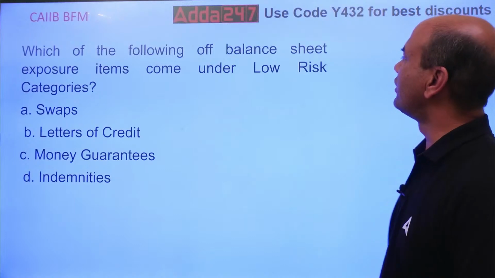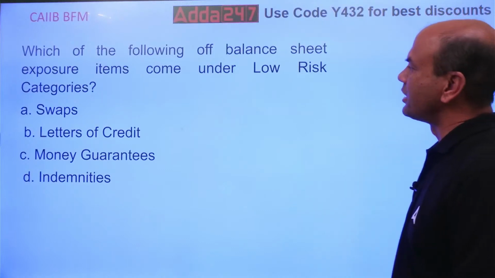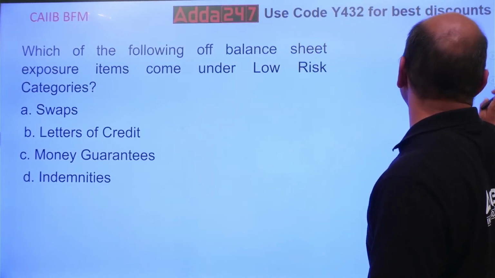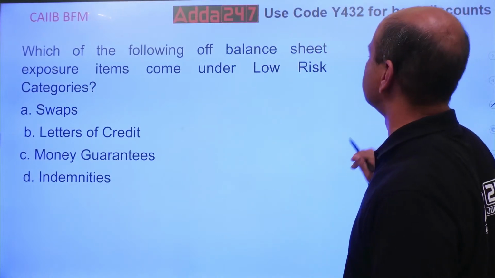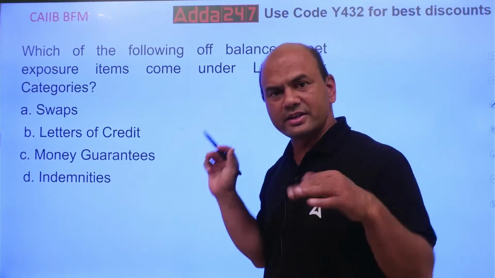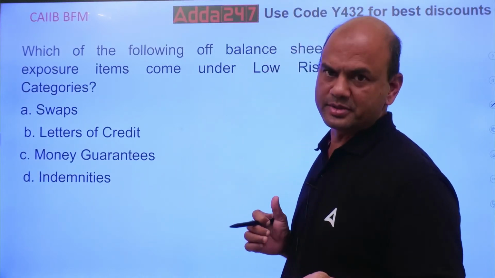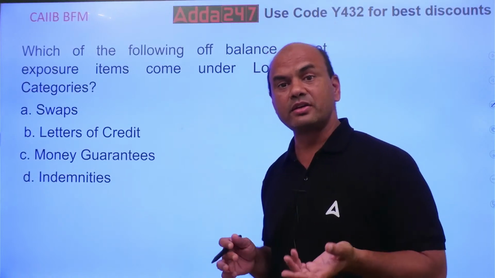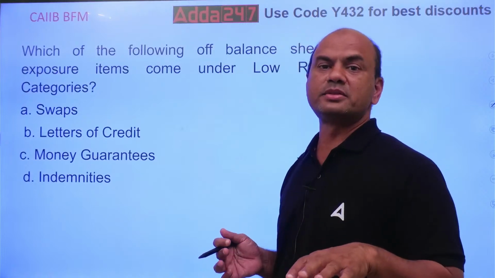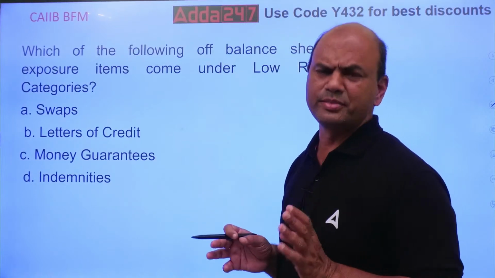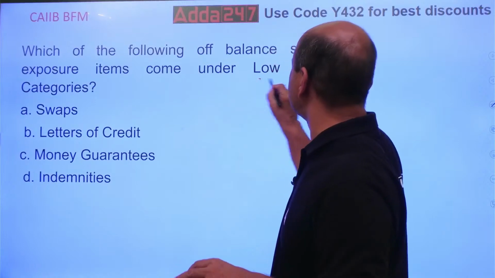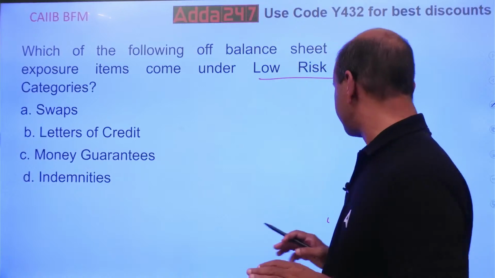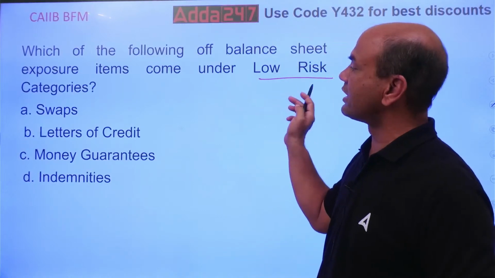Which of the following off-balance sheet exposure items come under the low risk category? Understand the question properly. Which of the following off-balance sheet items? It's already given that these are off-balance sheet items. Now out of that, we have to check which of these are low risk and medium risk. Basically the question is about low risk, but I'll give you the idea about medium risk also. So, which of the following are under low risk?